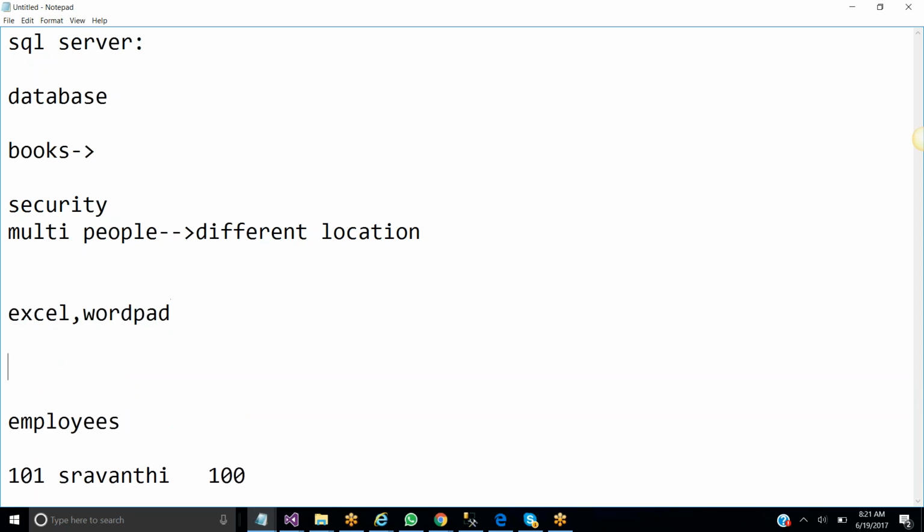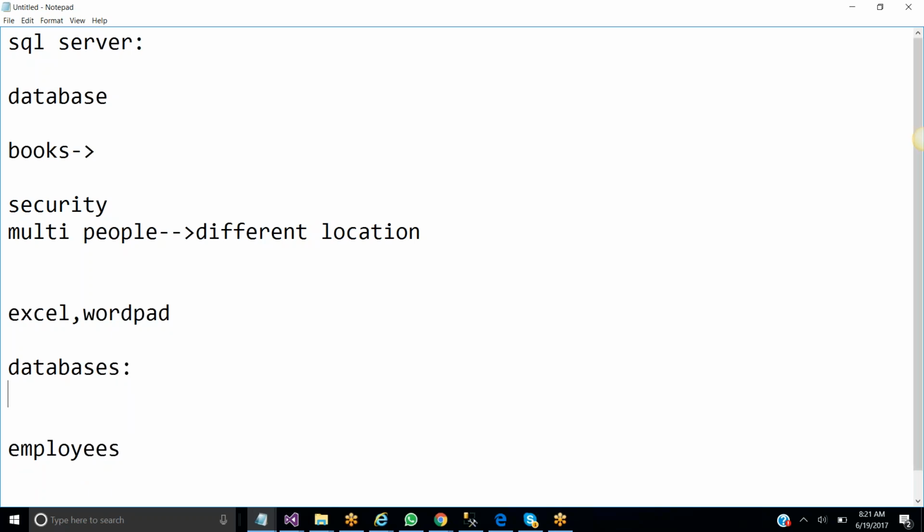That is the reason that, other than storing the data in Excel format, people came up with databases. In databases we have different types, such as SQL Server, Oracle, DB2, and Fox Pro. Like this, we have many databases. Coming to databases, other than Excel and WordPad, we store the data on the internet, and whenever you perform a modification, it updates the database stored on the internet.